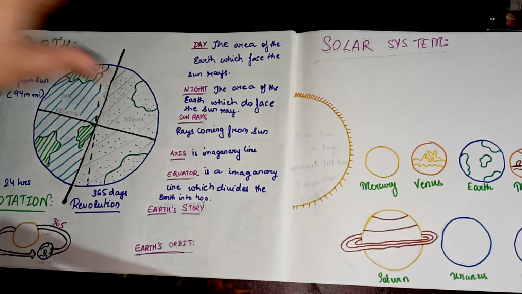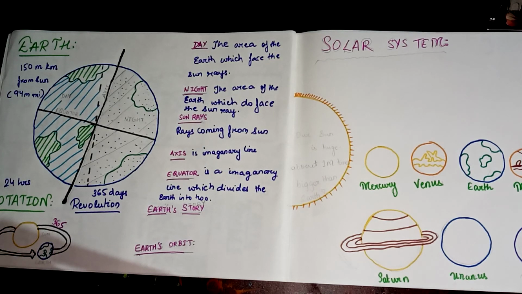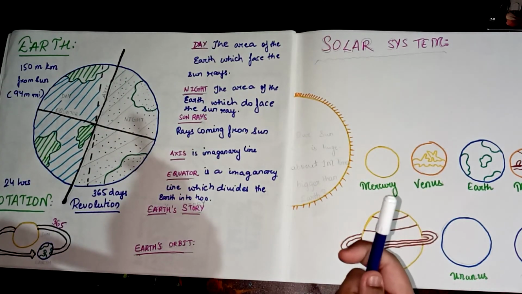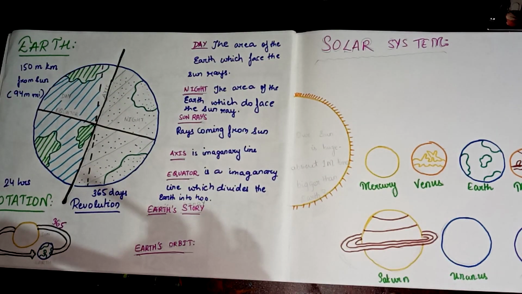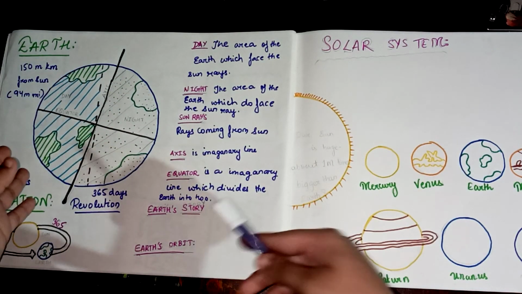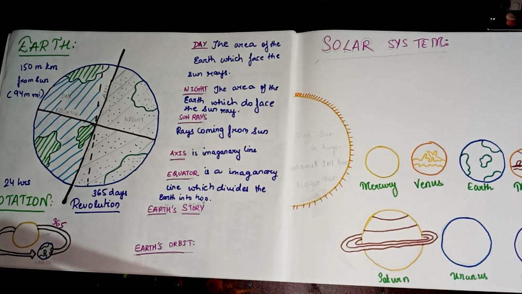Suppose someone pulls you, so you come back towards them. If A is pulling B, then B will come towards A. Like that only, Earth pulls us, and the pulling power of Earth is called gravity. It doesn't push us but pulls us. And other planets do have gravity, okay?